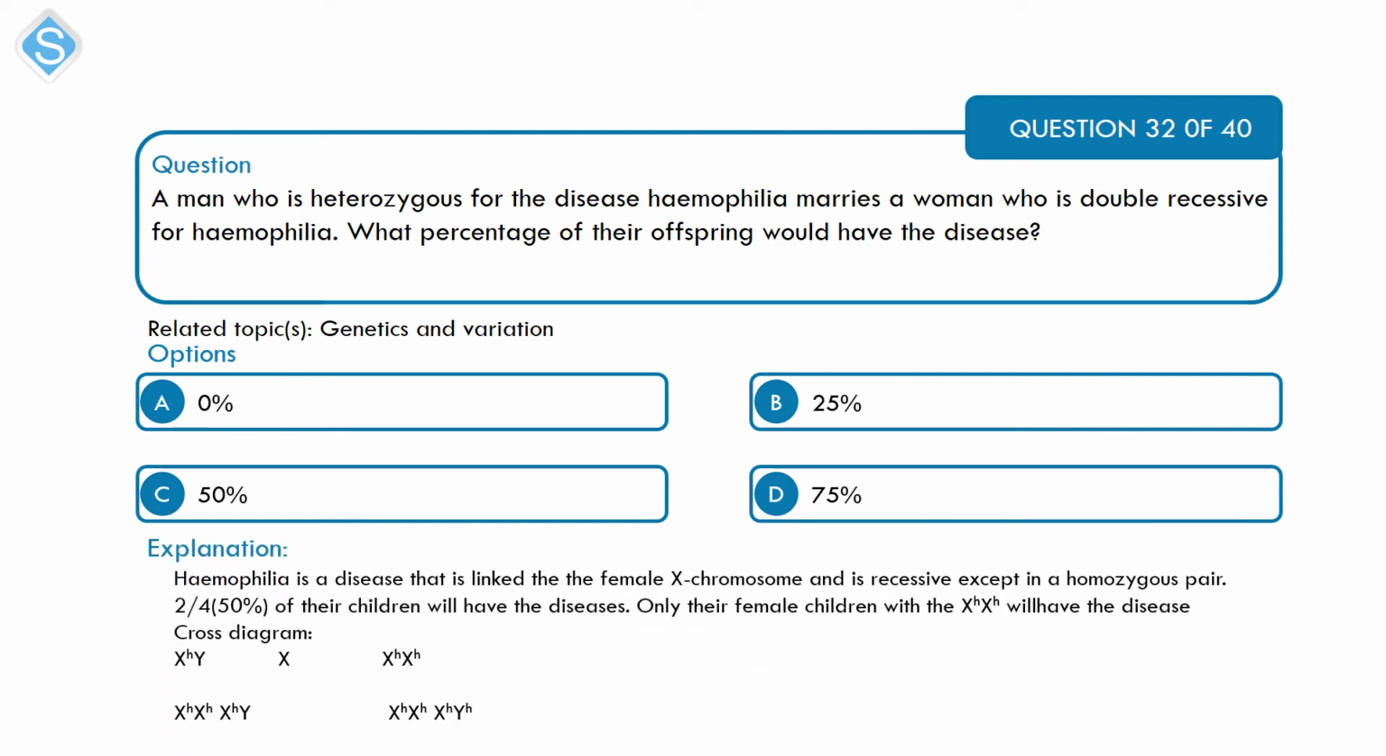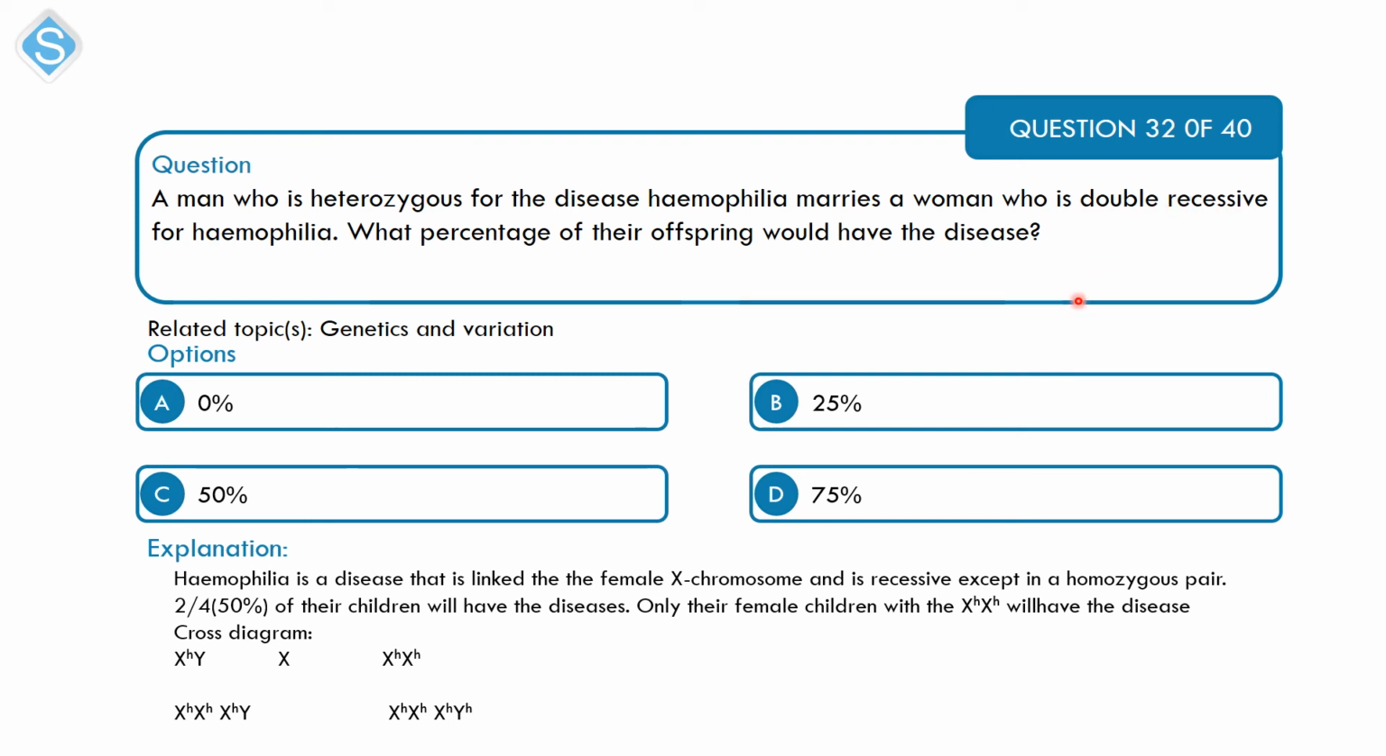Alright, the disease hemophilia is a sex-linked character, and it is recessive and is only expressed where you have like a homozygous pair of the defective gene. Alright, so from this union where you have a man who is heterozygous for the disease and a woman who is homozygous, meaning double recessive. Alright, that's what this double recessive implies, that the woman is homozygous for this defect.